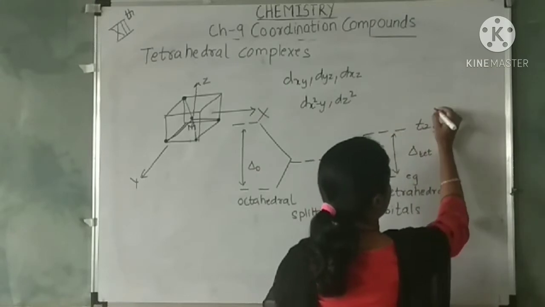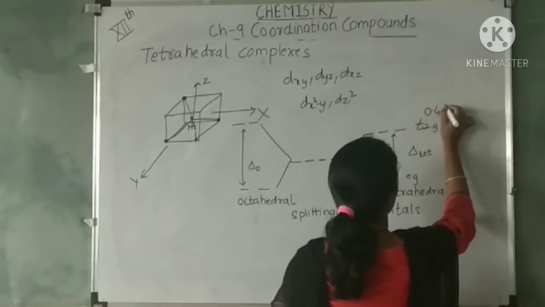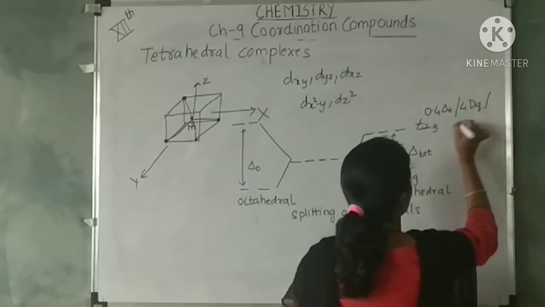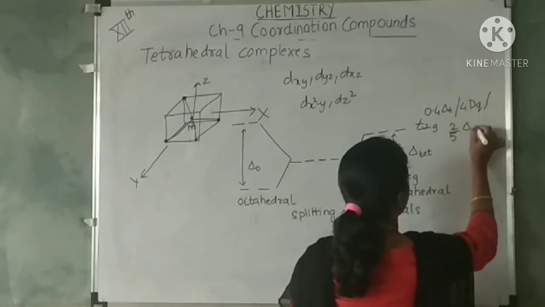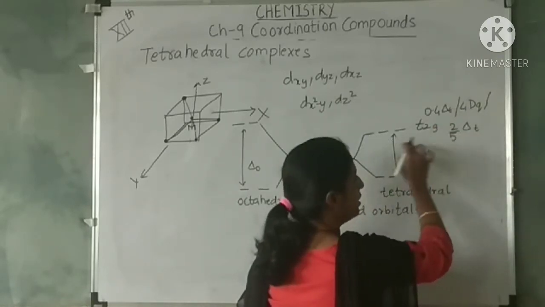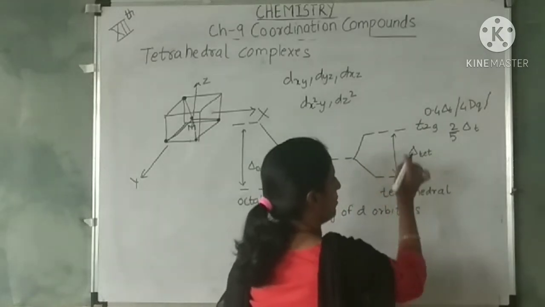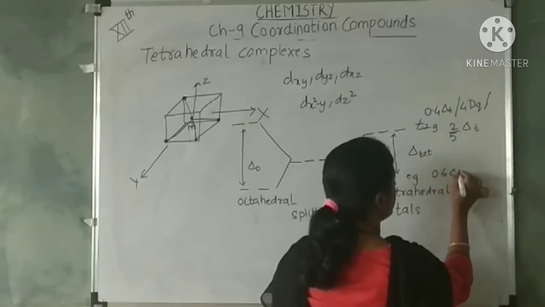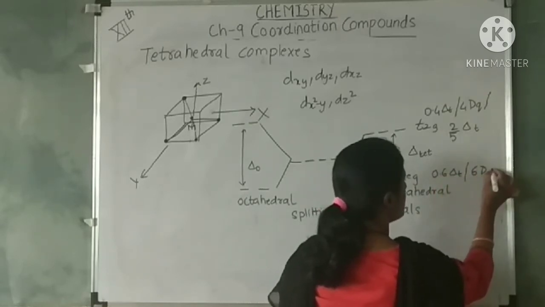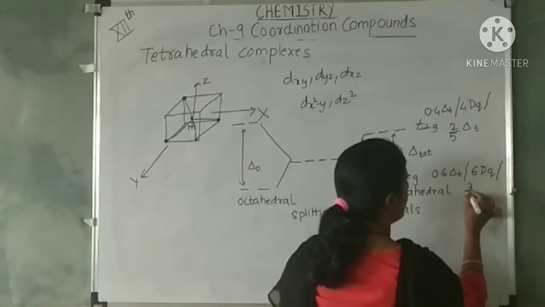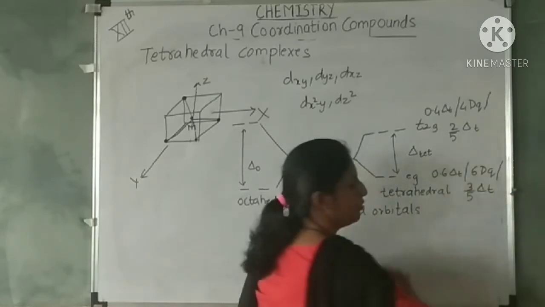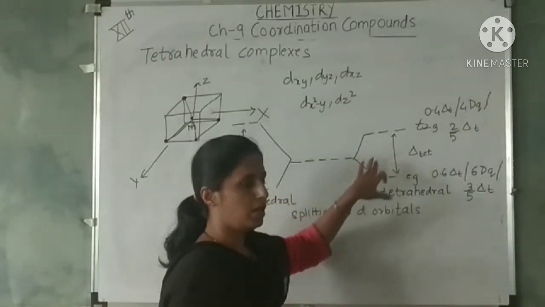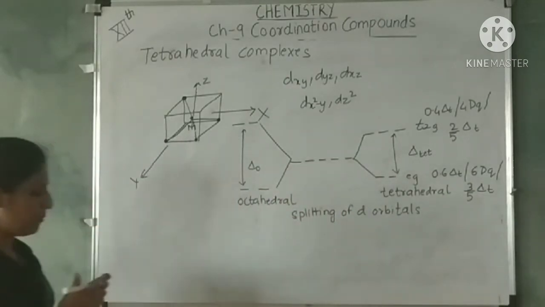So these are increased by 0.4 delta T or 4 dQ or 2 by 5 delta T. Any one of this can be used to write the energy of these orbitals. And these Eg orbitals are lowered by 0.6 delta T or 6 dQ or 3 by 5 delta T. Any one of these can be used to show the energy level of these orbitals. So what happened in tetrahedral?